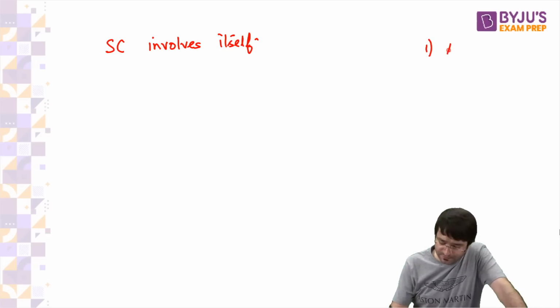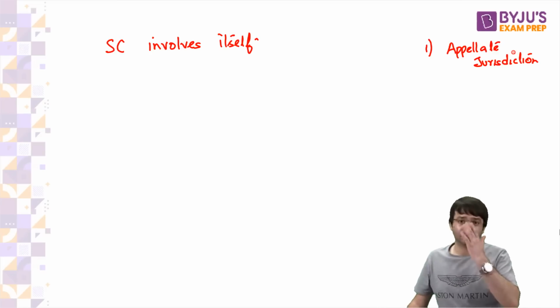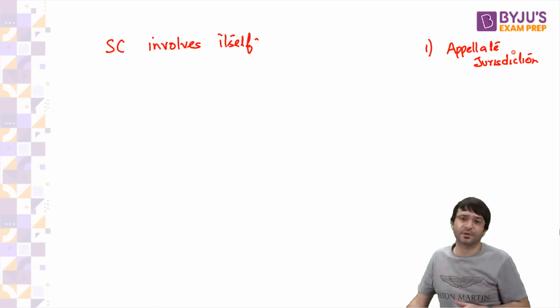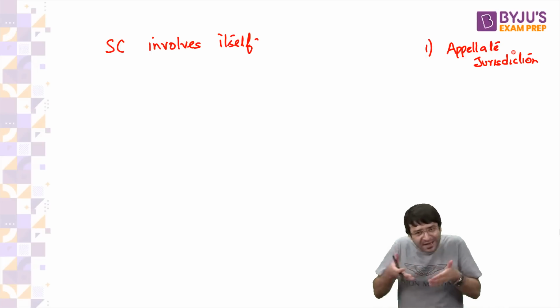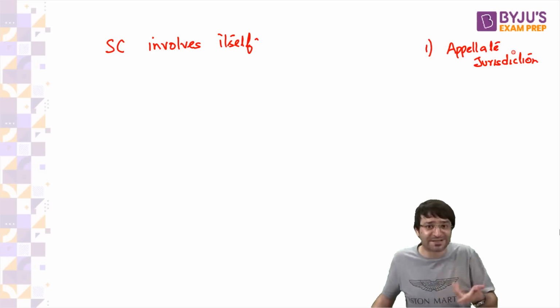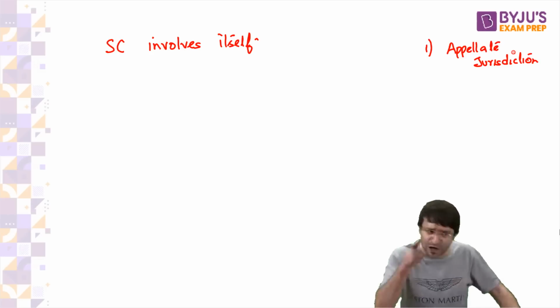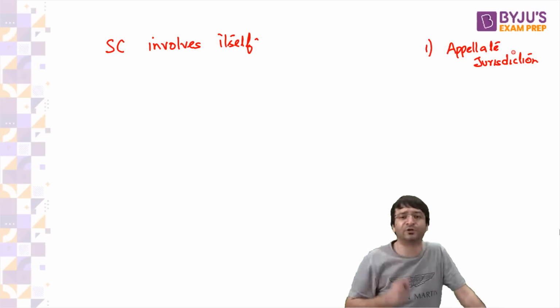The Supreme Court says, number 1, we have appellate jurisdiction. We don't have original jurisdiction on river water disputes, but we have appellate jurisdiction. What is original and appellate jurisdiction? It means you cannot approach us directly to resolve this interstate river water dispute. We will not get involved in the first instance. Whenever the dispute arises, you have to go to a tribunal. You cannot directly come to us.